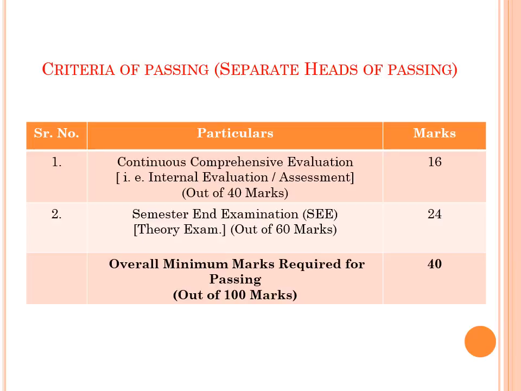But a high score in one part is not enough. We have to maintain balance for passing. So kindly remember that there are two important components of passing. One is continuous comprehensive evaluation. It carries 40 marks. Out of 40, we have to obtain 16 marks. Then semester end examination carries 60 marks. Out of 60 marks, we have to obtain a minimum of 24 marks.